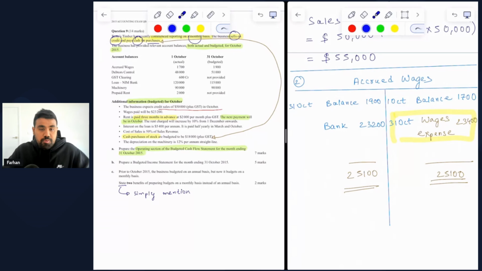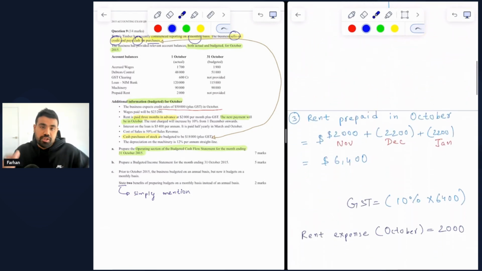So therefore, when expenses go up, the liabilities should go up. That is why on the credit side of the accrued wages account for the month ending 31 October 2015, you can see wages expense of $23,400. And this expense, this amount of $23,400, is what we are going to include in the income statement. And this amount is what we have shown in the cash flow statement, which is $23,200.